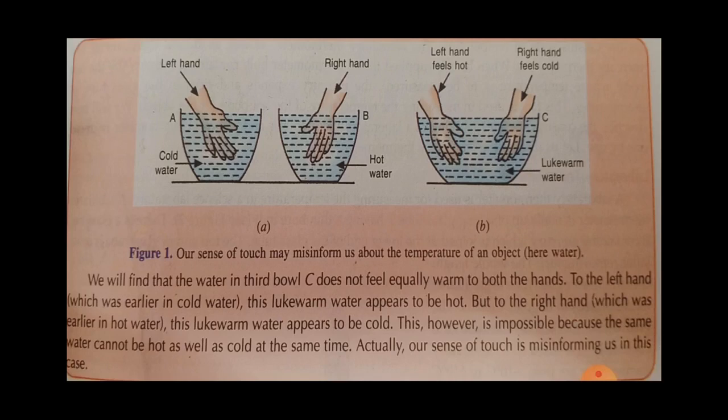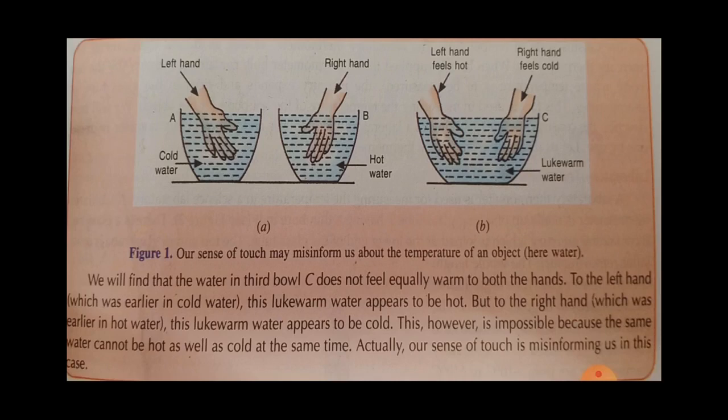Now take out the hands from the bowls A and B and dip both the hands quickly in lukewarm water in the third bowl, means slightly warm water.